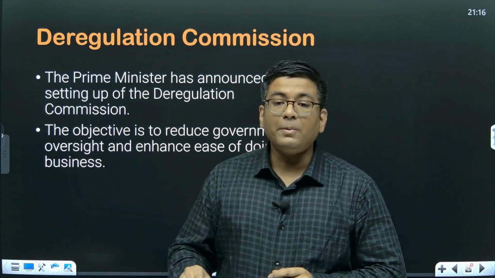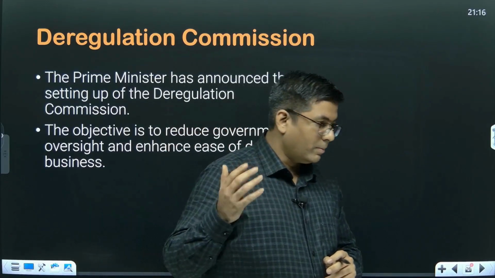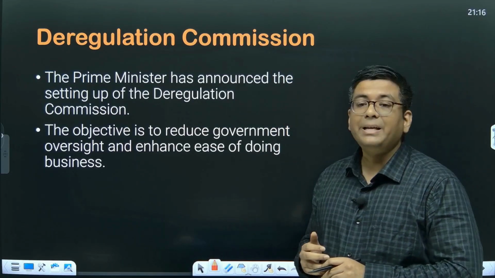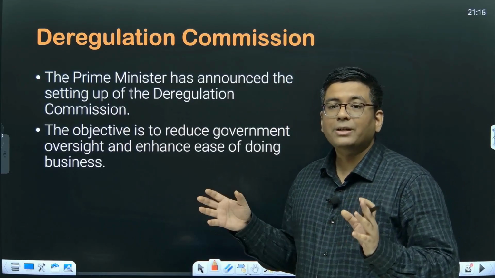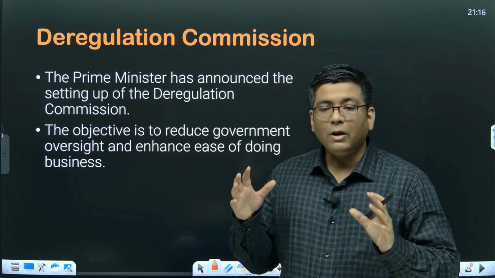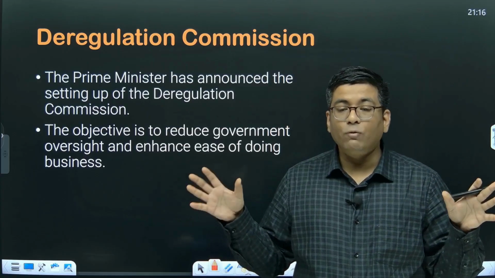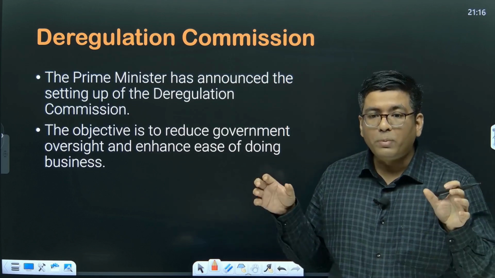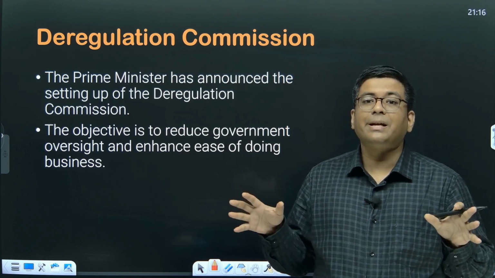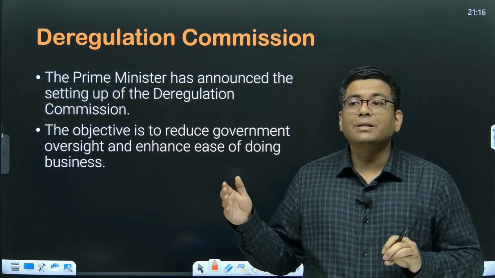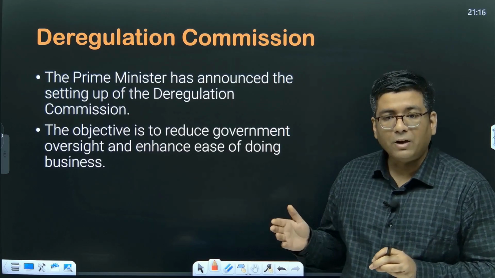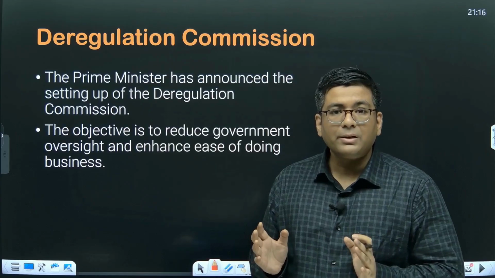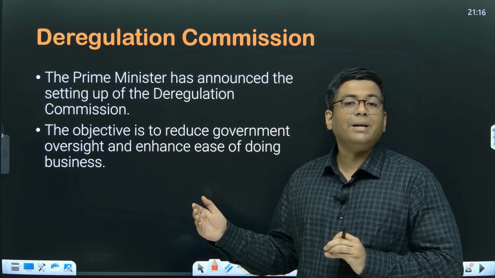Now, in this particular year's union budget, another thing that has been announced is basically the Deregulation Commission. So deregulation is basically the act in which the government actually wants to liberalize, it wants to reduce the amount of government oversight over the industry so that there could be freer economic activities, and at the same time the economic activities do not get hindrances from the government. So you basically do this in order to reduce the amount of compliance burden and at the same time to improve the ease of doing business.